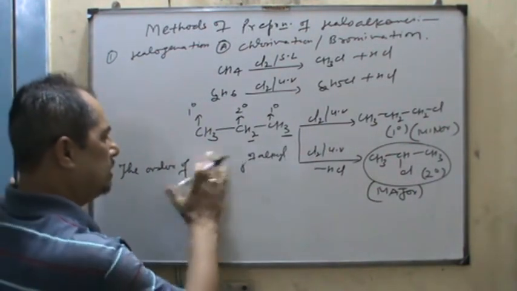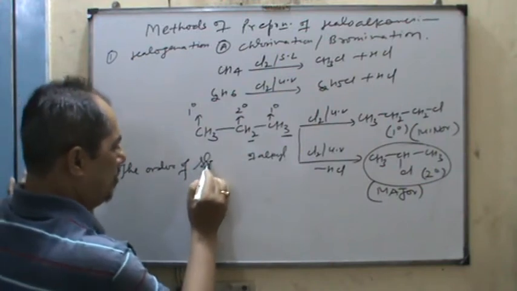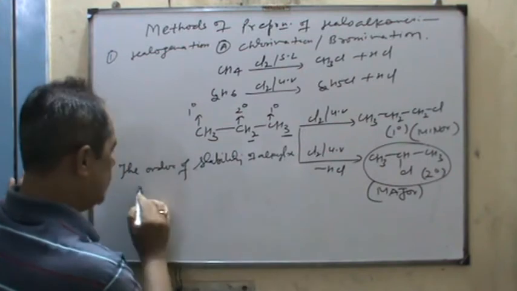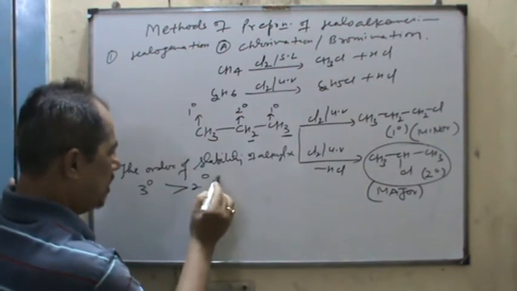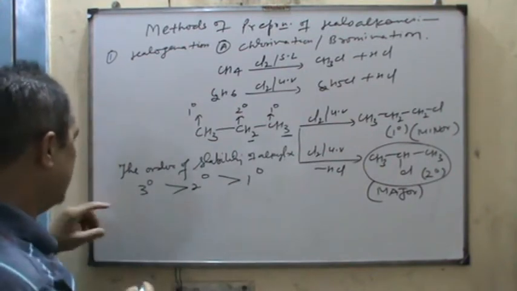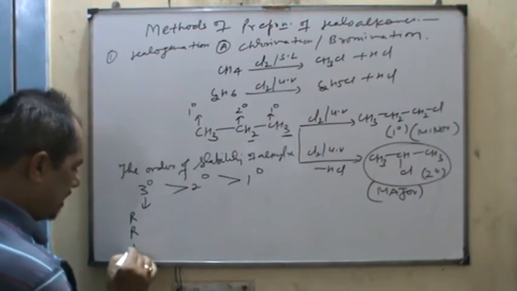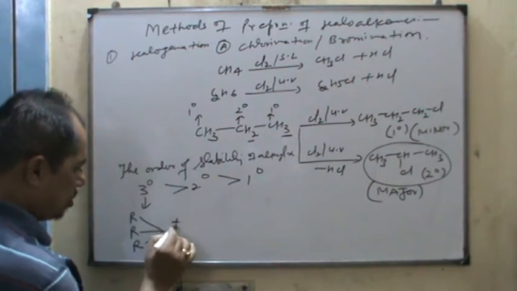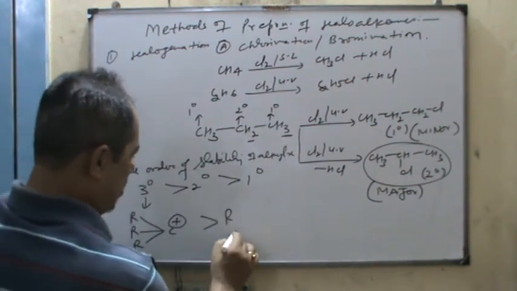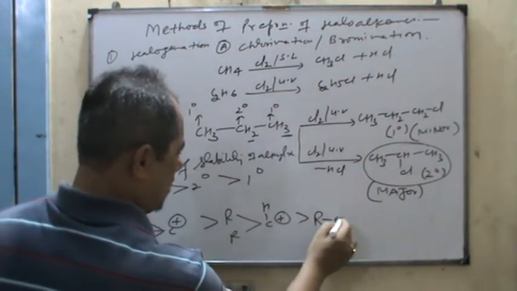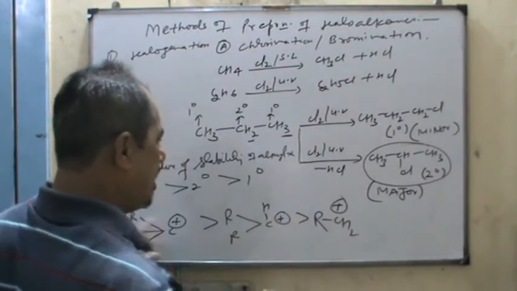The order of stability of alkyl halide is 3 degree, 2 degree and 1 degree. Because 3 degree carbocation is more stable than 2 degree carbocation, which is more stable than 1 degree carbocation.